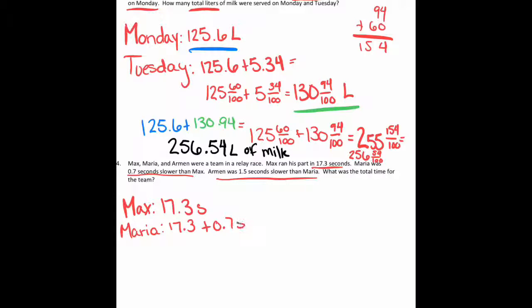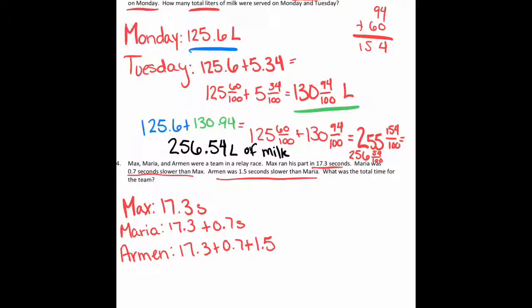So I'm going to say 17.3 plus 0.7 is what Maria ran. And then Armin was 1.5 seconds slower than her. So it's like if I took what Maria was, which was 17.3 plus 0.7, and then added 1.5 to it. So now we've got to figure out what each person's total is, and then add the totals together.